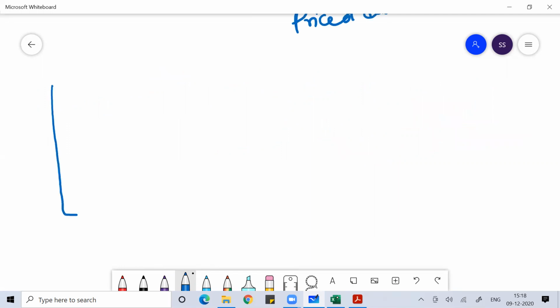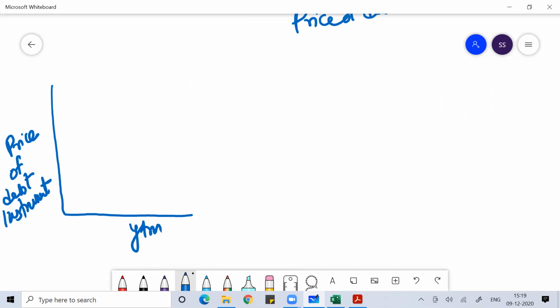You know that the price of a debt instrument is inversely proportional to the yield to maturity, so the graph should be like this. The slope of this line, if you want to measure it, we use duration for that, Macaulay duration and modified duration.